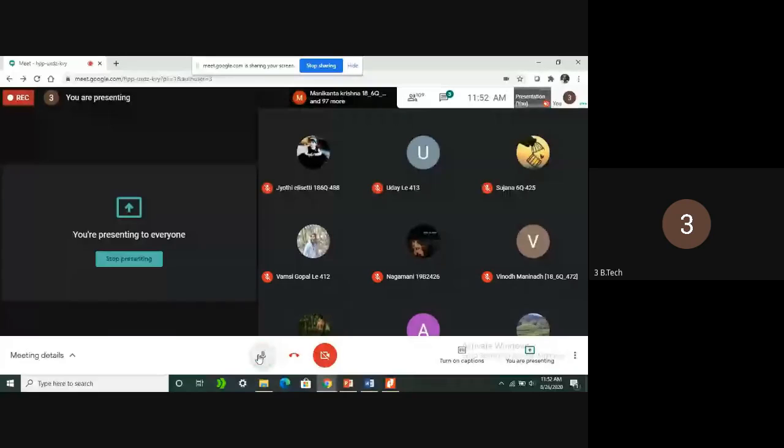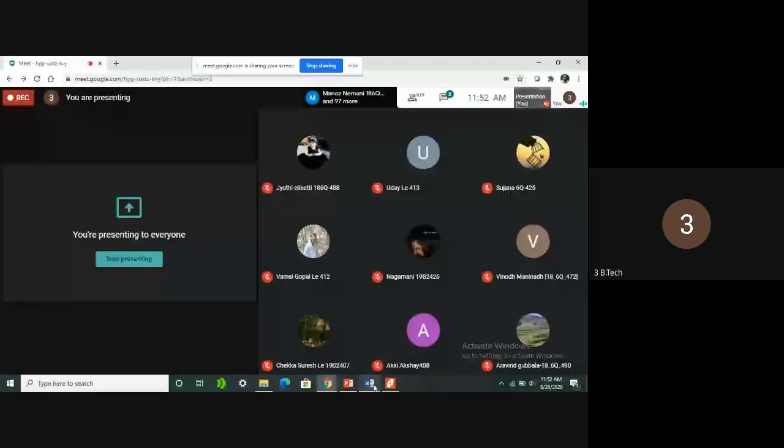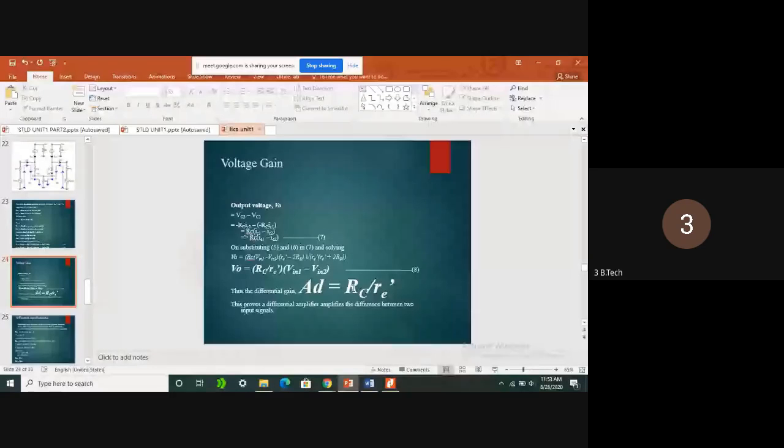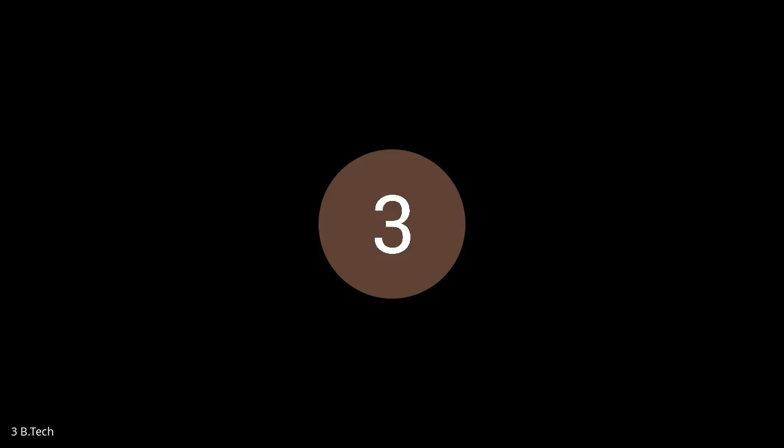Okay, this is the way we can do the AC analysis and DC analysis. From this, AD is nothing but RC, the collector resistance, by RE. RE is similar to the H parameter output admittance, RE dash. So clearly we can say that the output voltage is AD into the input voltage. AD is the differential gain of the differential amplifier. This is the differential input, which we have already discussed, and the output resistance is directly equal to RC. Next, the common mode rejection ratio.